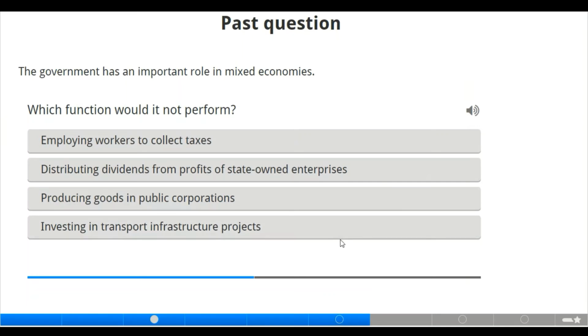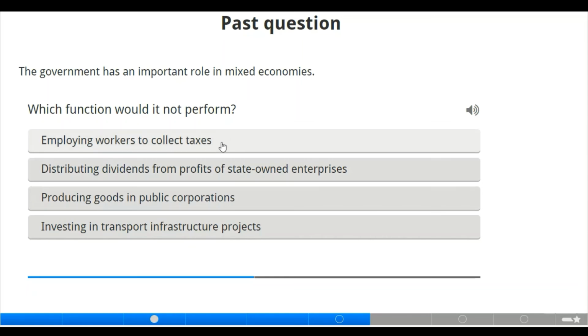Now we move to the next slide. We have activity here also, which is known as a past question. The government has an important role in mixed economics, yes. Which function will it not perform? Now, employing workers to collect taxes, distributing dividends from profits of state-owned enterprises, producing goods in public corporation, investing in infrastructure project. Now, which function will it not perform?